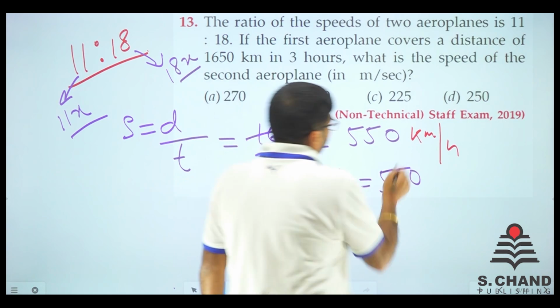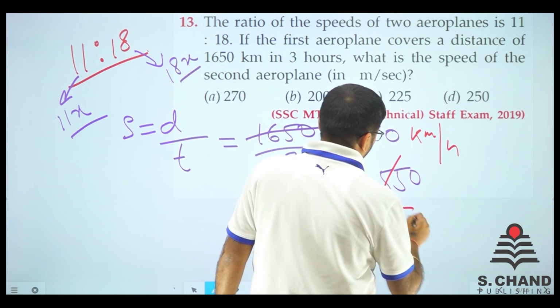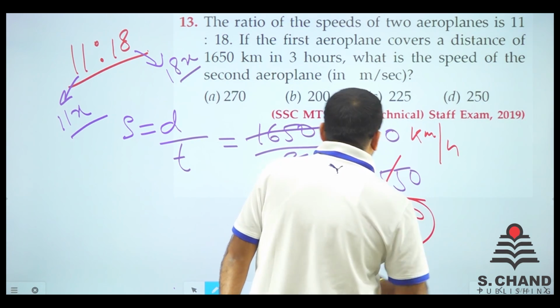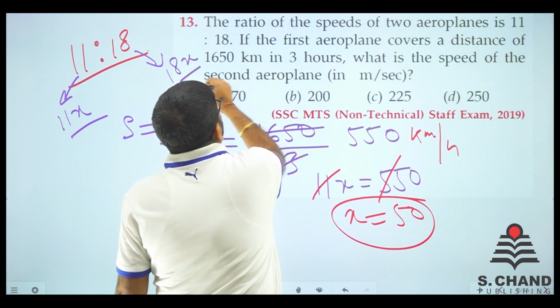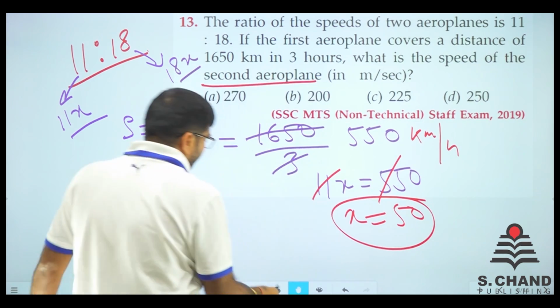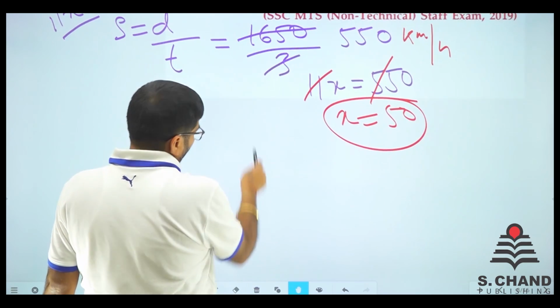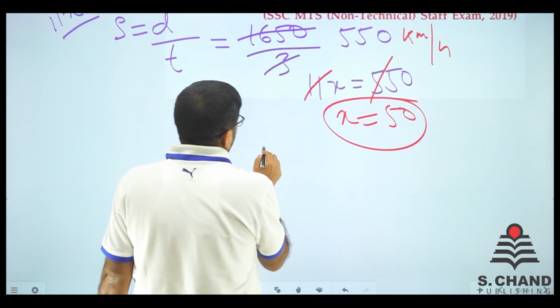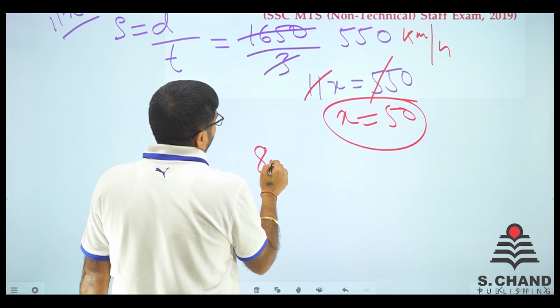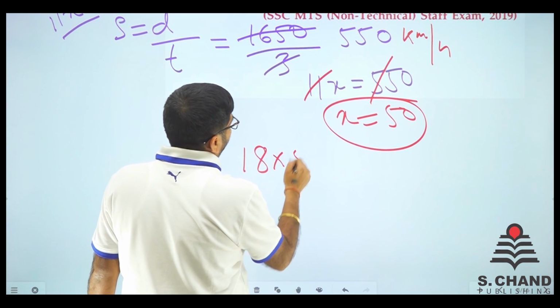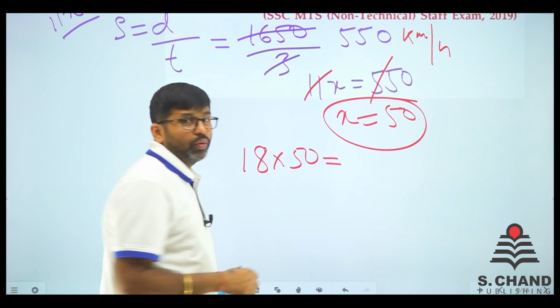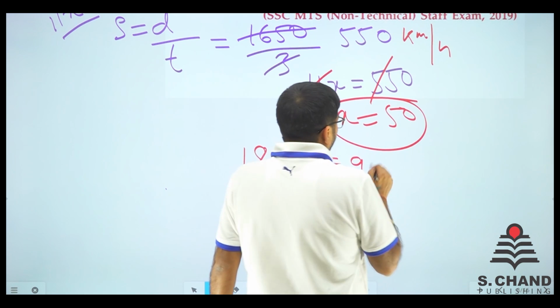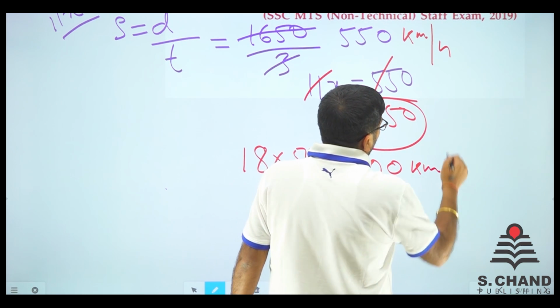Now we divide this 550, we got 50. So x की value 50 आ जाती है. We have to find the second aeroplane, right? Second aeroplane is 18x, right? So if it is 18x, 18 into 50. So 18 into 5 is 90, so 900. It is 900 kilometer per hour.